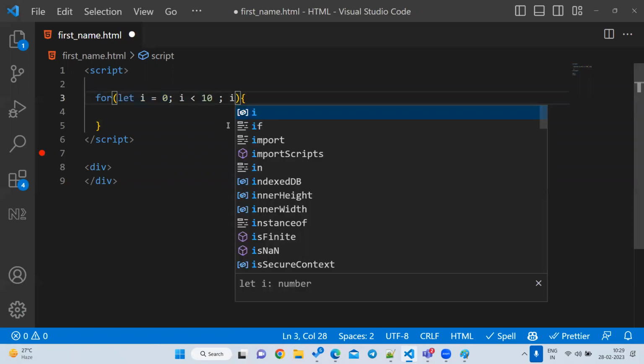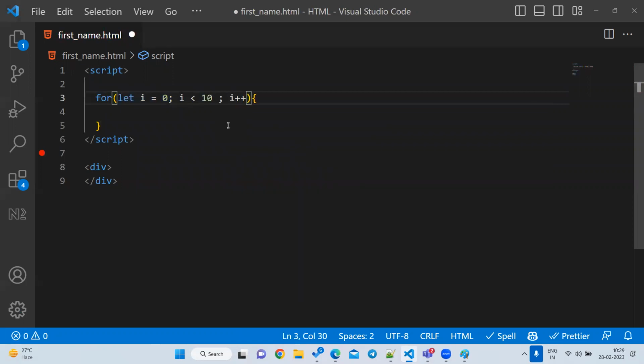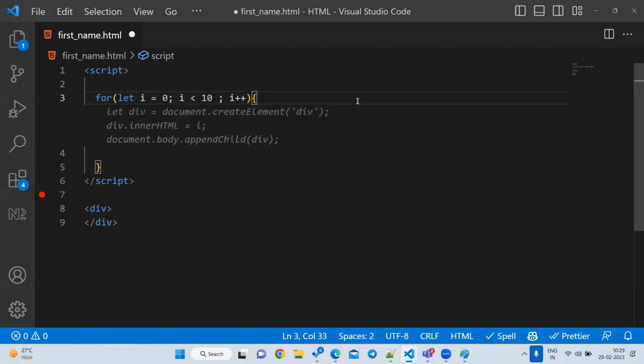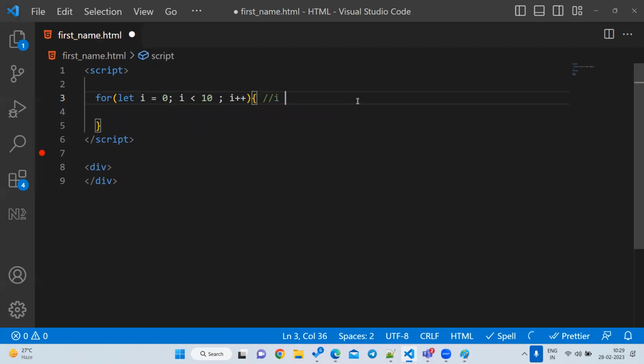And the third part is increment or decrement. I'll go for i++. i++ means internally i = i + 1. This is a shortcut. i++ is nothing but i = i + 1. i-- means i = i - 1. Now let us print console.log(i).